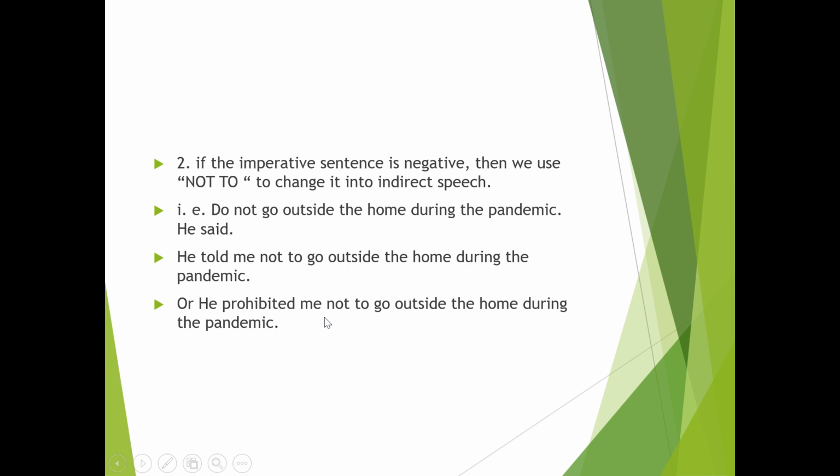We can also say he asked me not to go outside the home during coronavirus. We can even say he ordered me, he requested me, all the words we can use. This is a key: if there is do not, we use not to. Do not छ भने not to ले जोइन गर्छौं indirect speech मा.